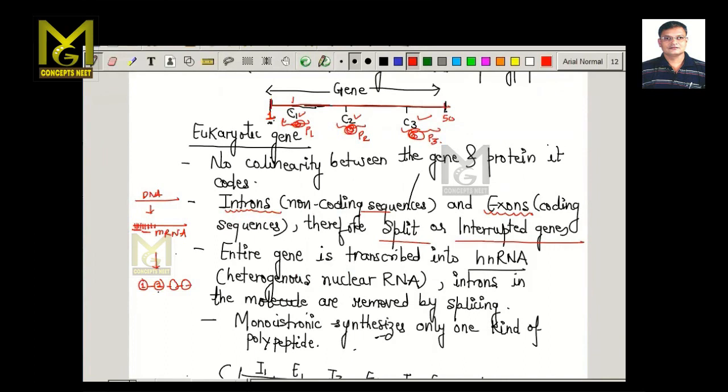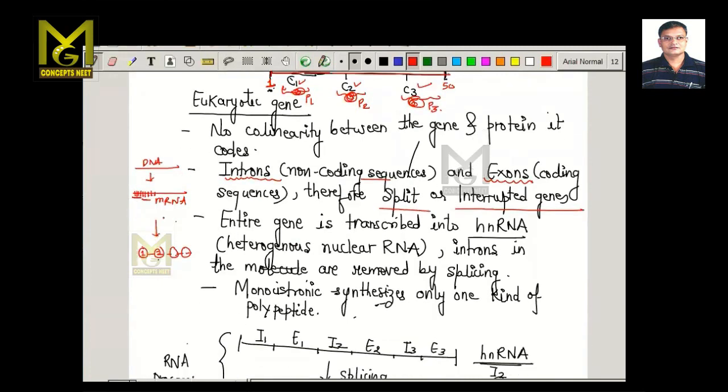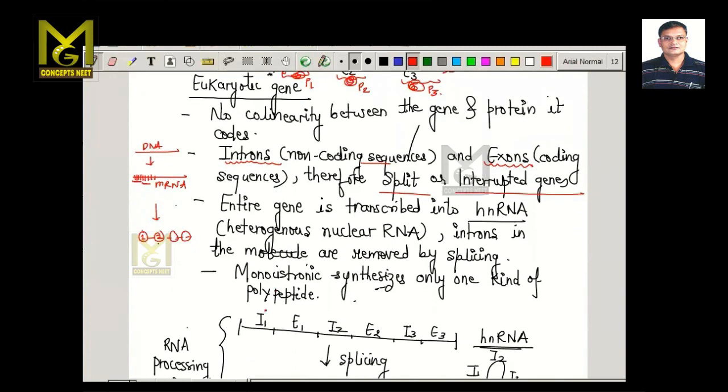So this mRNA formed by transcription, as you can see in this diagram, consists of non-coding and coding sequences. Non-coding sequences we call introns, and coding sequences we call exons. So I1 here are introns, and E1 here are exons. So there is no collinearity because of the presence of introns, or non-coding sequences.